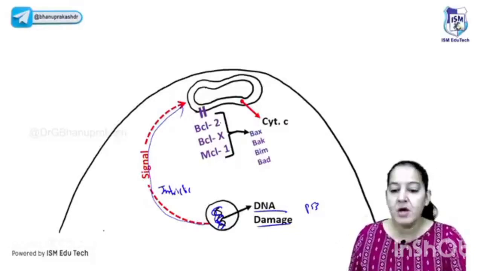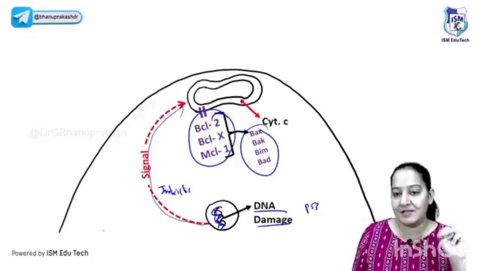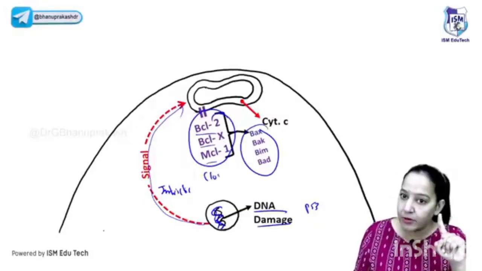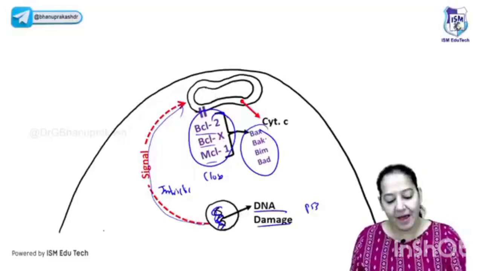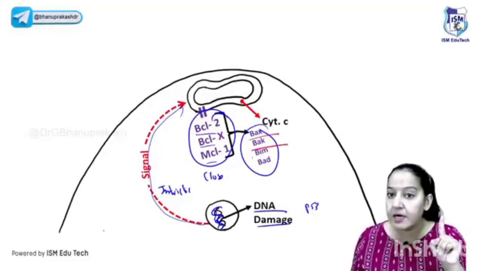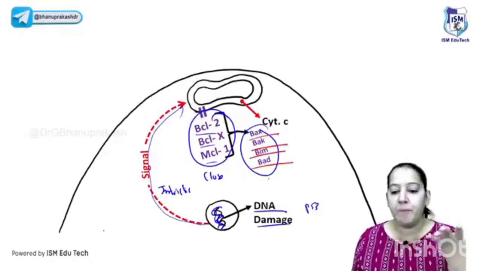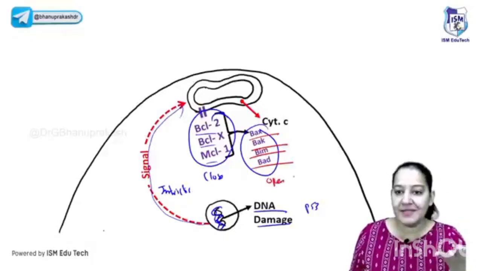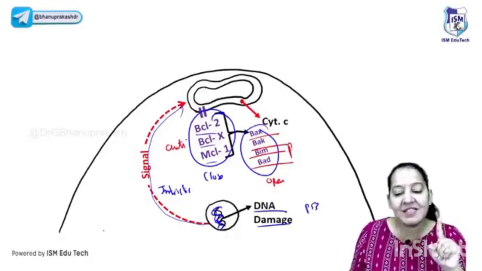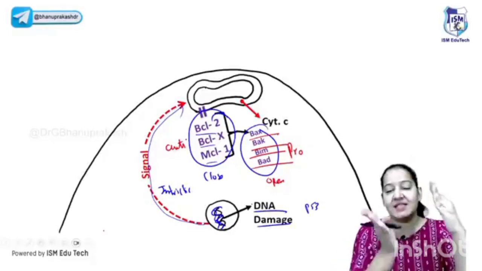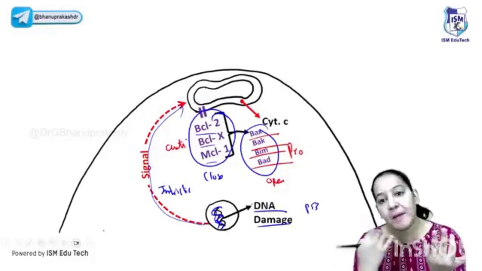How will the mitochondria do so? The mitochondria will replace the three guards with four other guards that will open the door. These were the three guards that closed the door and inhibited the transit, but they are replaced by other guards. The names of the other guards are Bax, Bak, Bim, Bad. They are ultra important. They will open the transit and cytochrome C will leak out. They cause apoptosis. So these were anti-apoptotic proteins, and these are pro-apoptotic proteins. On receiving the signal, the mitochondria replace the anti-apoptotic proteins with pro-apoptotic proteins.